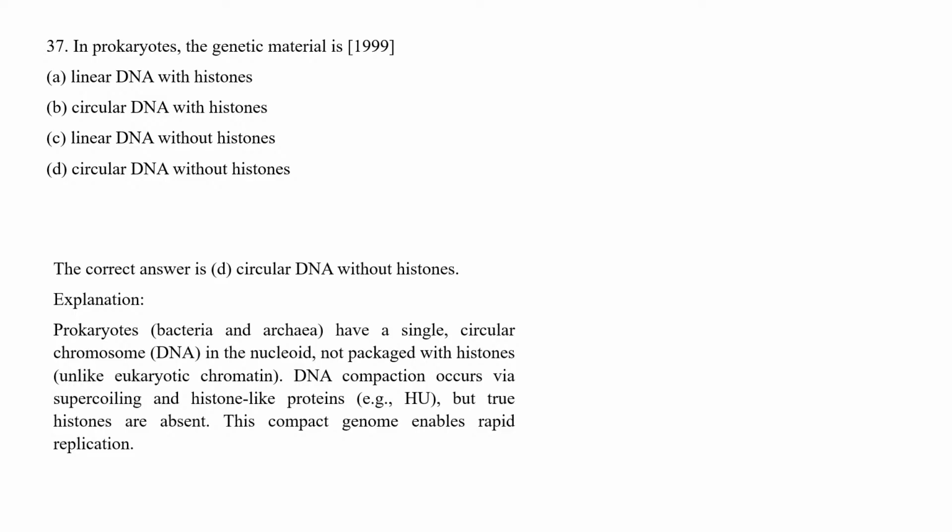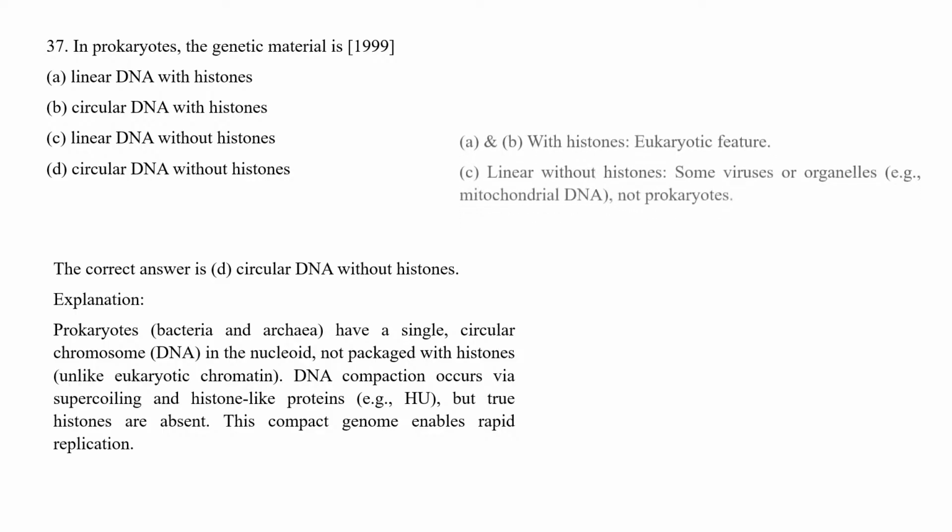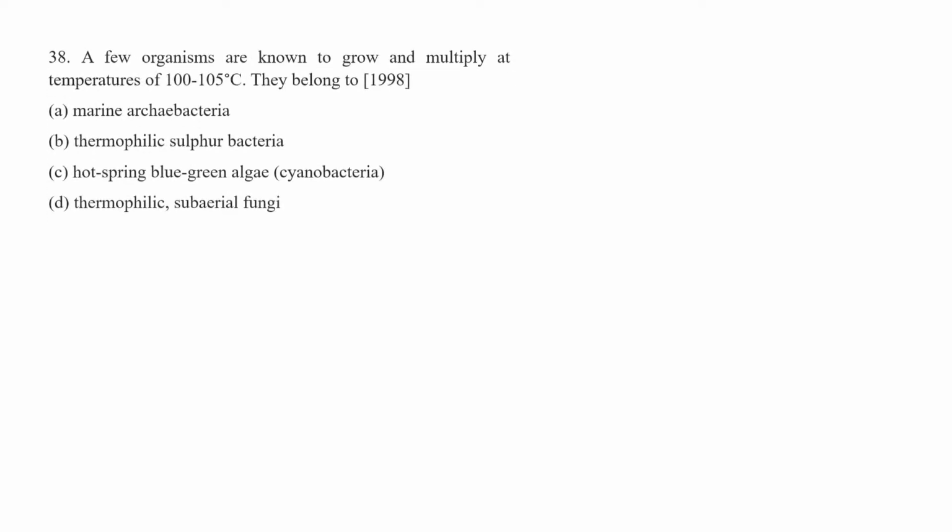Prokaryotic bacteria have a single circular chromosome in the nucleoid, not packaged with histones. Prokaryotes don't have any kind of histones. Let's move to the next question.